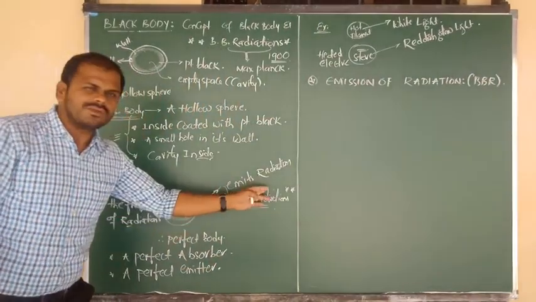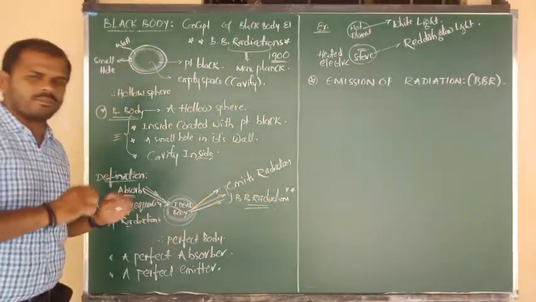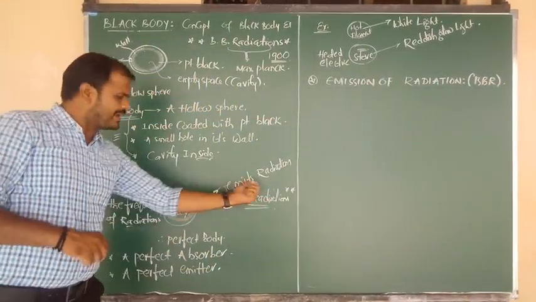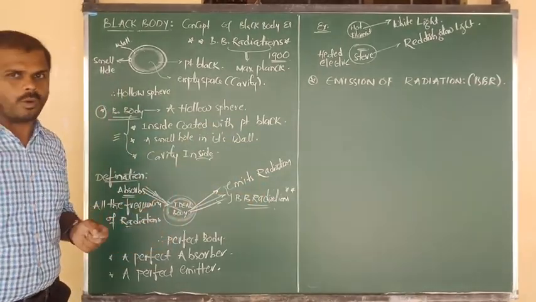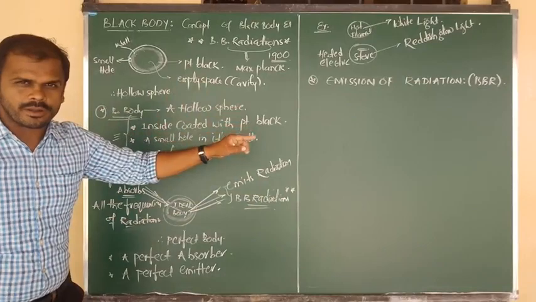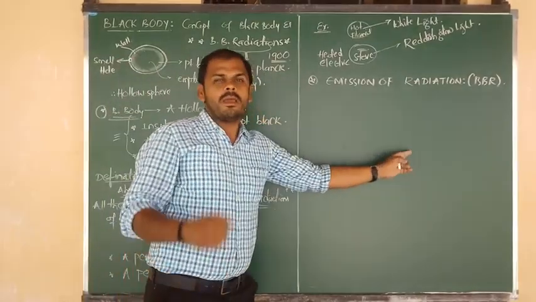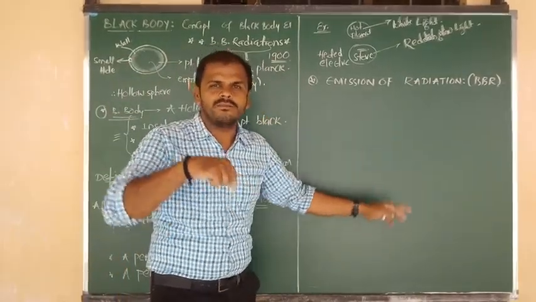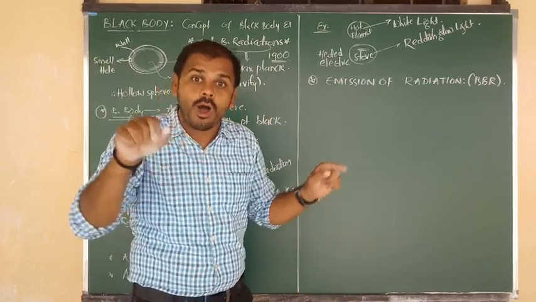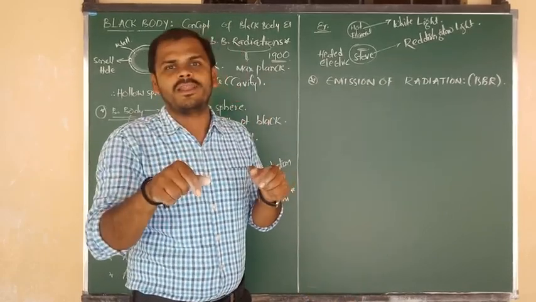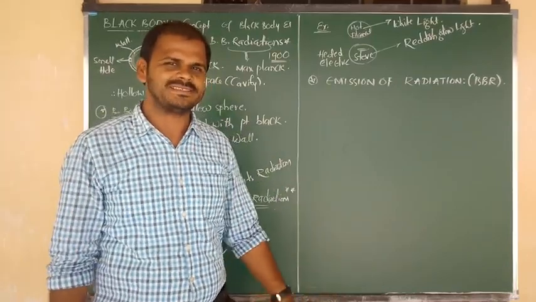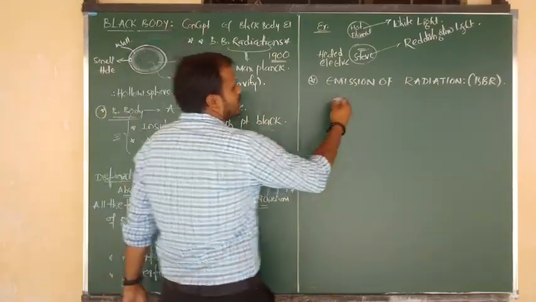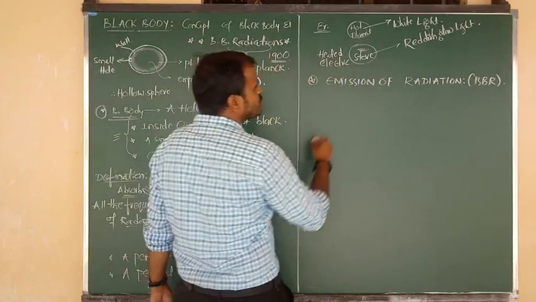So how the radiation is released, how it is emitted by the black body, that one only I want to tell you. This is very, very important. Based on this concept we are going to draw the graph, and based on that graph we have to write four perfect conclusions. So, emission of radiation I am going to show you now.